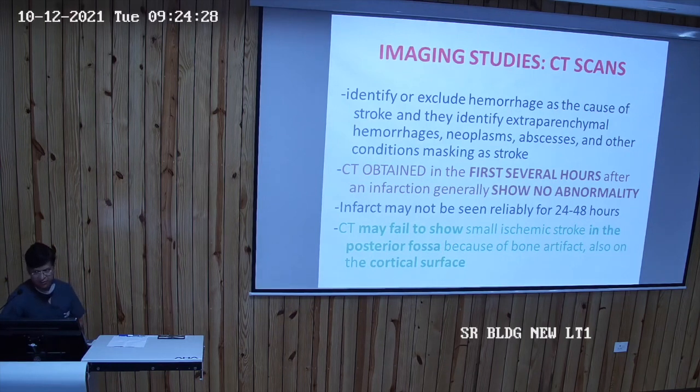An infarct may not be seen reliably for 24 to 48 hours. Suppose the patient has developed the stroke within hours and you go for a CT scan, it can exclude the hemorrhage, but in certain cases there are more chances that it will not show the infarction. And CT scan may fail to show small ischemic strokes in the posterior fossa because of the bone artifact, and also on the cortical surface. So these are the drawbacks of the CT scan when the stroke is in the posterior circulation.